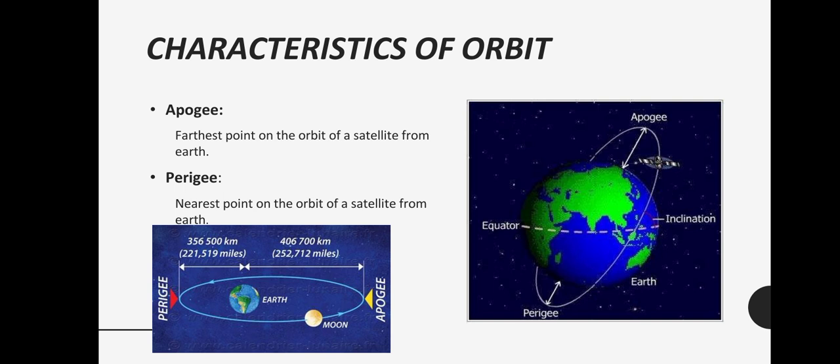In contrast with apogee, the perigee is the nearest point on the orbit of a satellite from Earth. So that's how the whole formation of the Moon completes, and its characteristics and evidences are concluded.